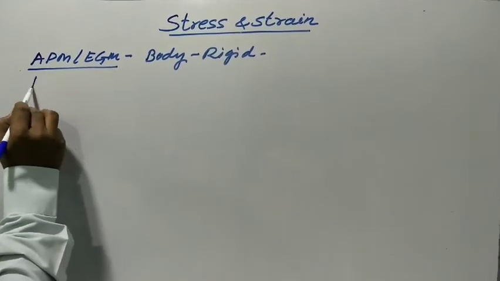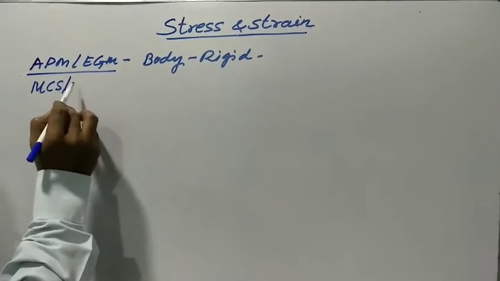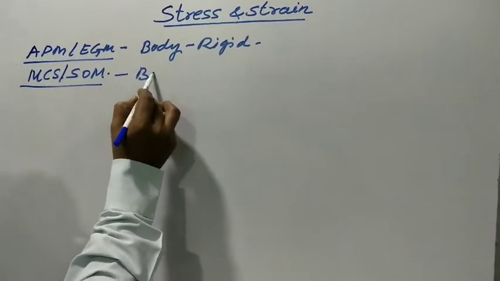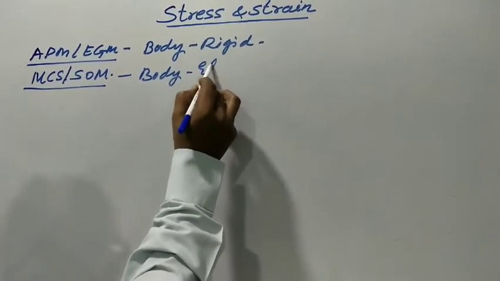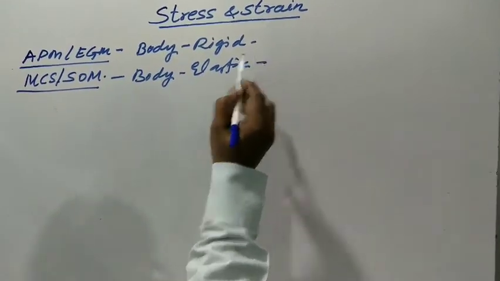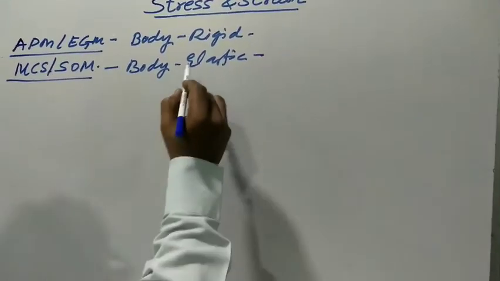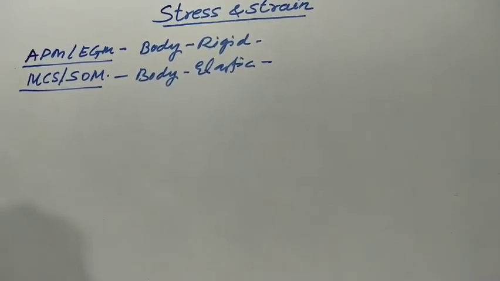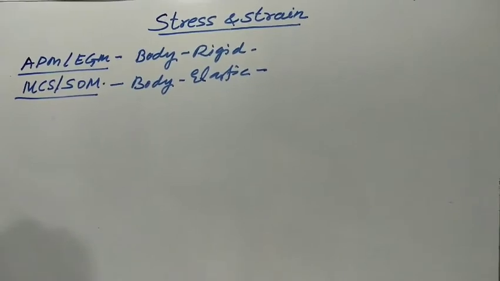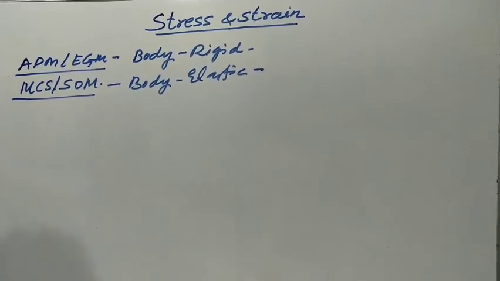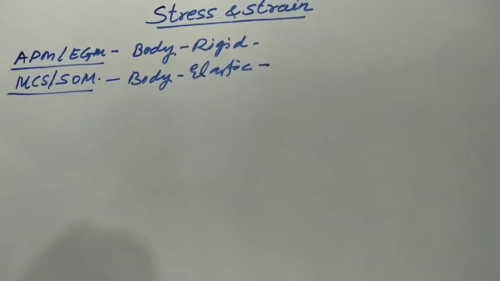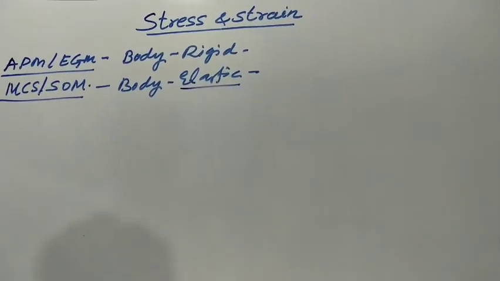And when we study MOS, mechanics of structure, or SOM, strength of material, the body is considered as an elastic body. Elastic body means the body can alter its shape and size after application of the force or load and regain its original position after removal of the load.